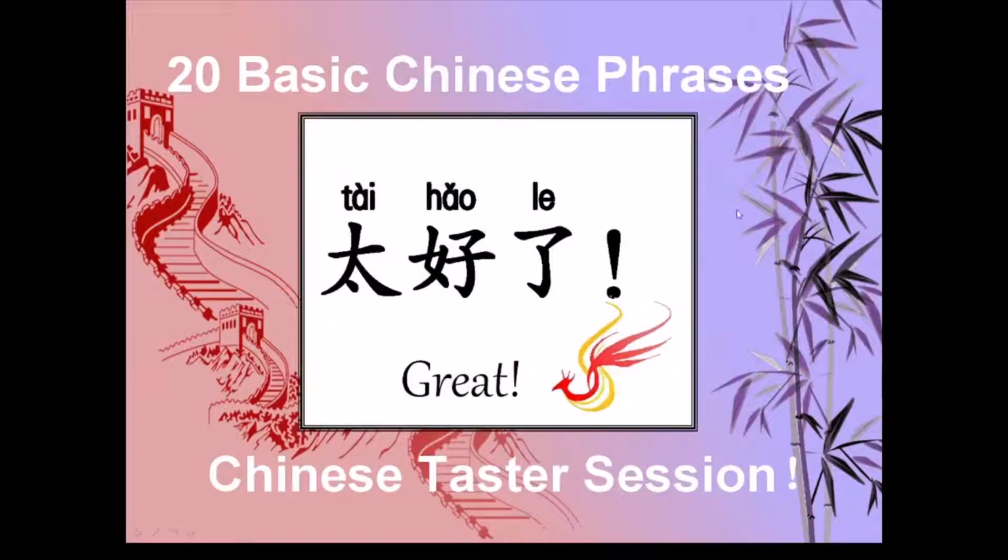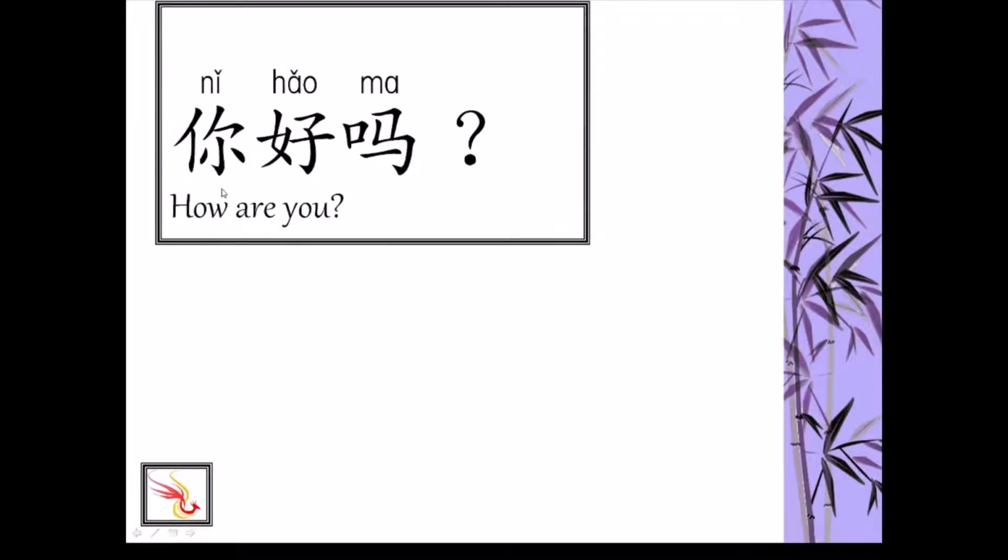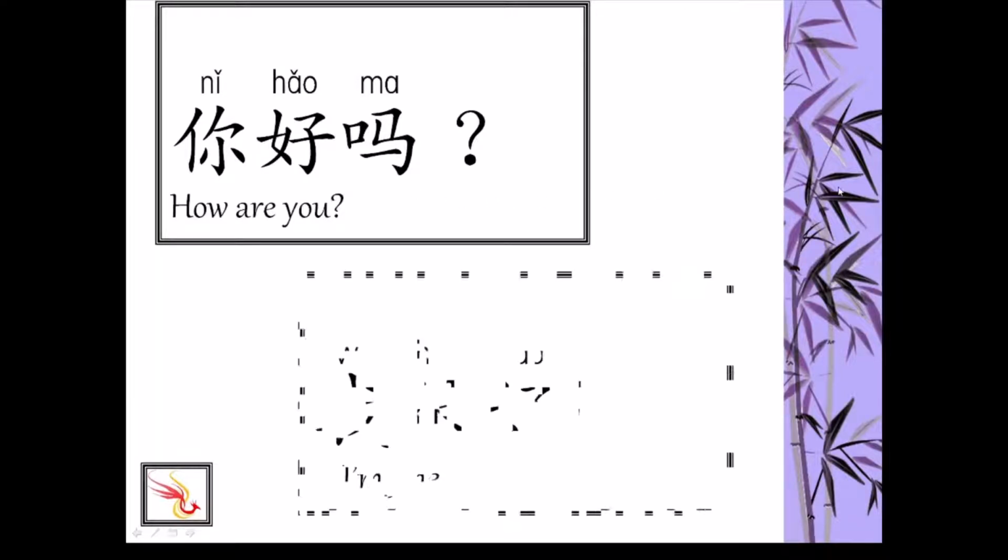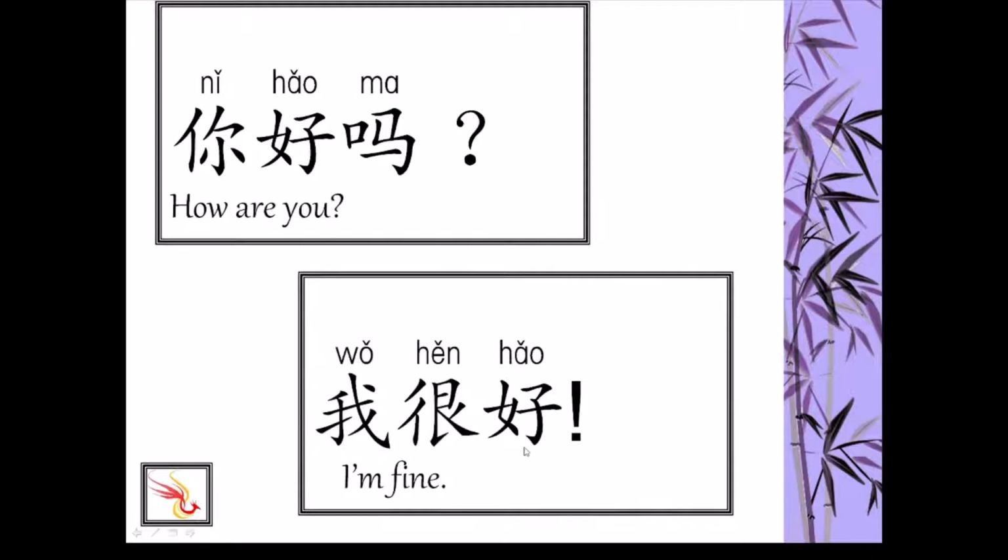We are learning 20 Chinese phrases today. Let's begin. 你好吗? 你 is you. 好 is good. 你好 hello. 吗 is a question ending. If you put 吗 at the end of a statement, it turns into a question. 你好吗? 我很好. 我 is I. 很 is very, but here it is structural and goes with an adjective, which is 好. 我很好.